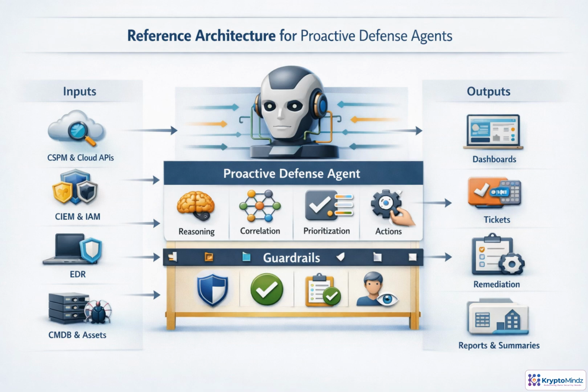A proactive defense agent is more than another dashboard. It sits between security telemetry and operational systems, combining cloud posture, identity, endpoint, asset, and vulnerability context. From there, it correlates signals, ranks risk, and recommends the safest next step. The critical design choice is guardrails, scope limits, approvals, logging, rollback, and human oversight. That separation allows the agent to move from read-only insight to recommendations to controlled action without bypassing change management.